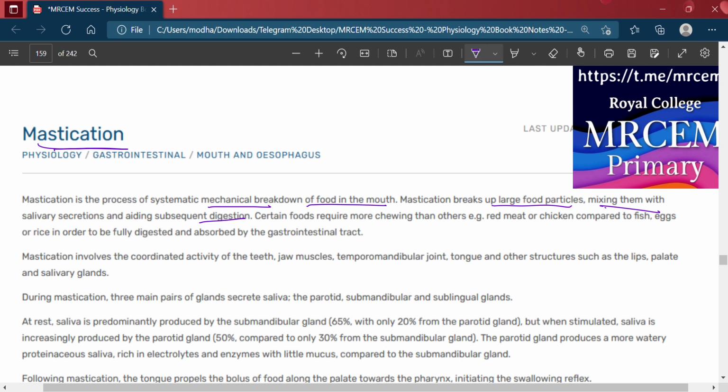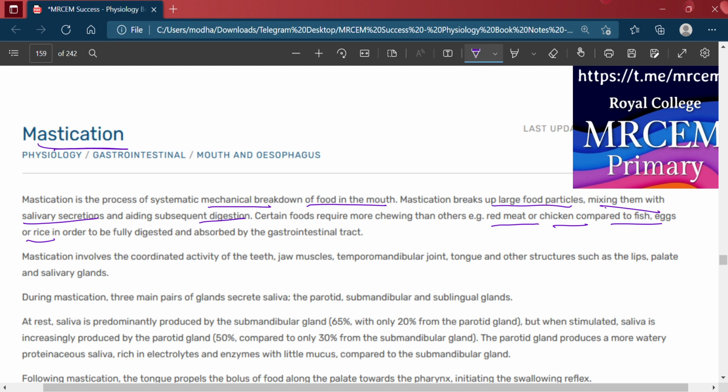It breaks the large food particles, mixing them with the salivary secretion and aiding subsequent digestion. Certain foods require more chewing than others, like red meat or chicken, compared to fish, eggs, or rice, in order to be fully digested and absorbed by the gastrointestinal tract.